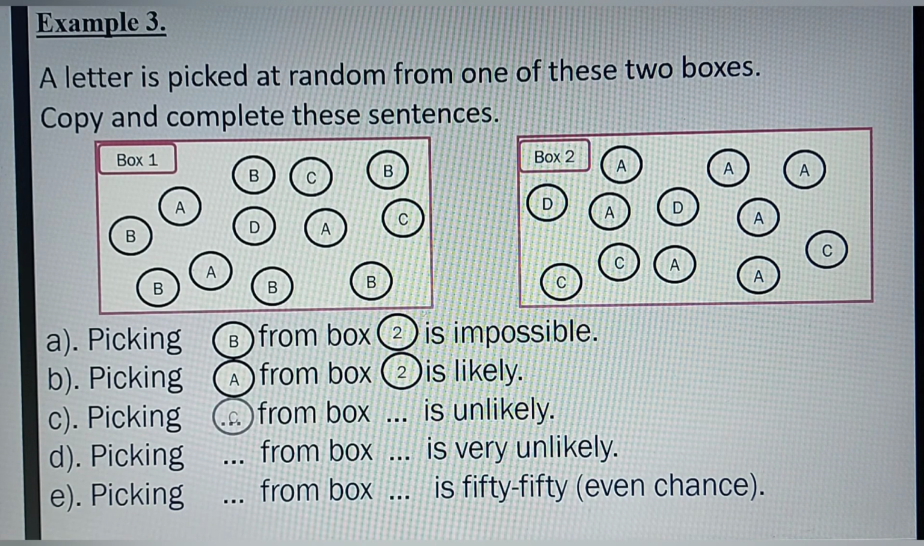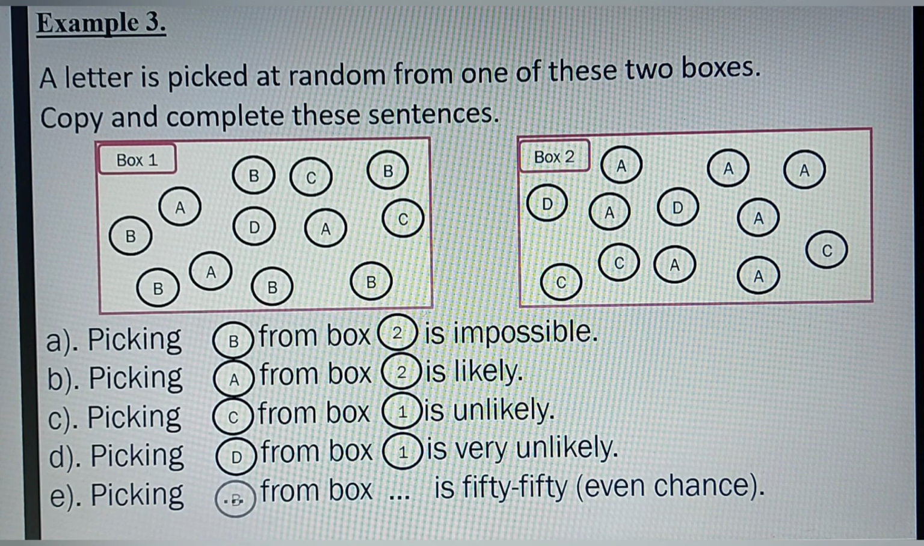Also, the probability of picking a letter C from box 1 is unlikely, because in box 1 we have 2 letters C. So the probability of picking a letter C from box 1 is unlikely. The probability of picking a letter D from box 1 is very unlikely, because if you take a look at box 1, we have just 1 letter D. So the probability is very unlikely.